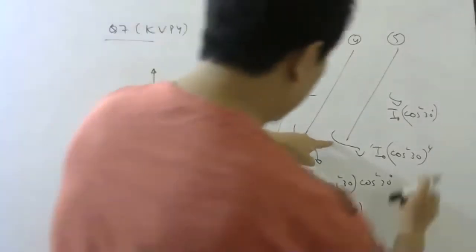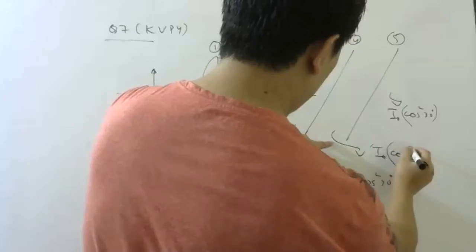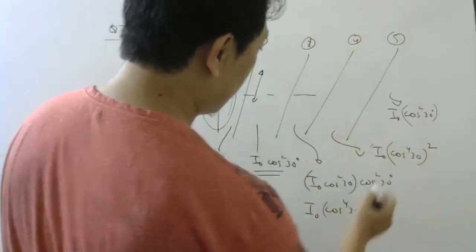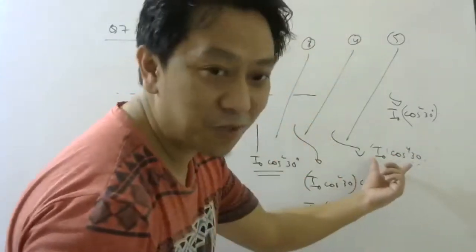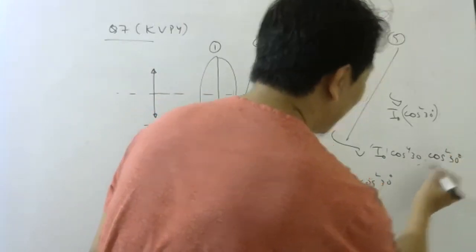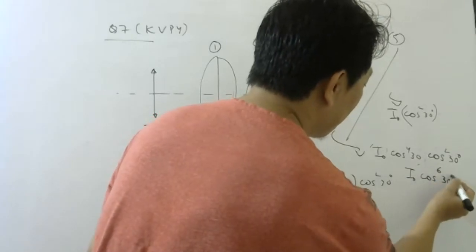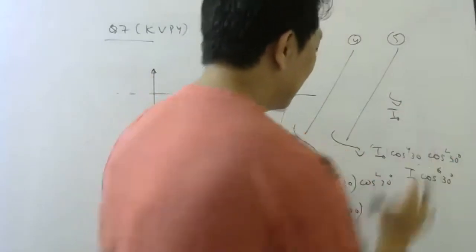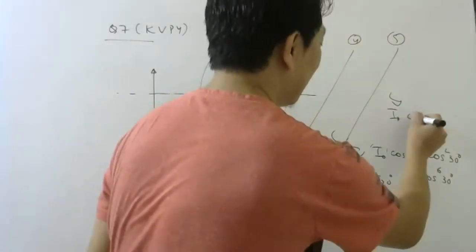Sorry, this is the one which is falling, right? So I have to put cos square 30, right? Right, Kirti? So it will be I naught cos power 6 30. And the last one will be this cos square 30, so it will be 8.